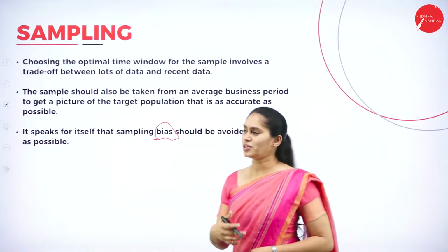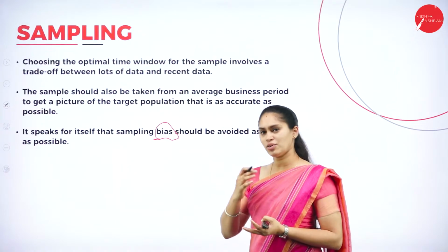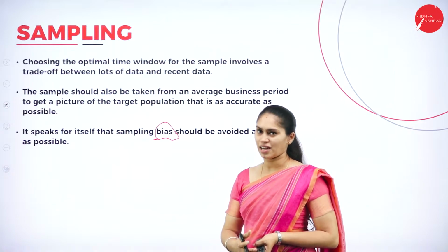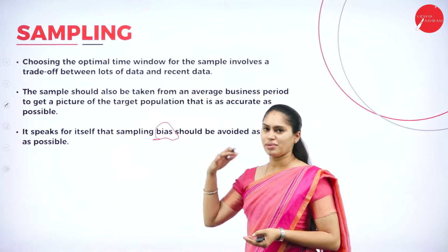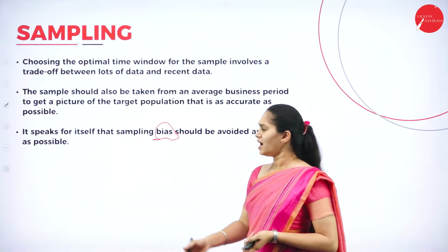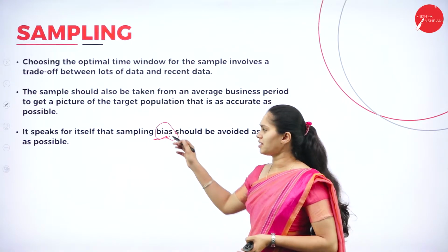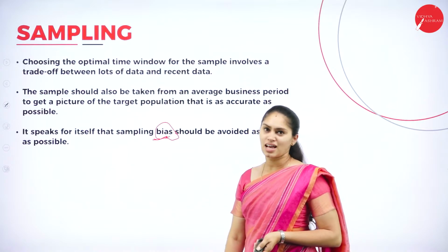So what is the main concern about this sampling? It is going to discover or uncover the hidden data or hidden content of a data. You should not take much time to do the sampling, and there should not be bias. That means no hide and seek game is supposed to be played with the sampling.